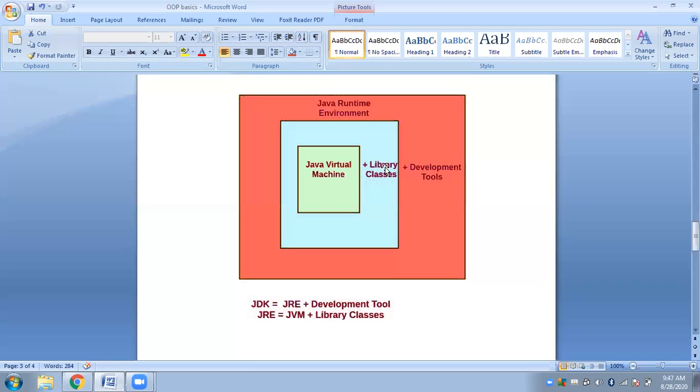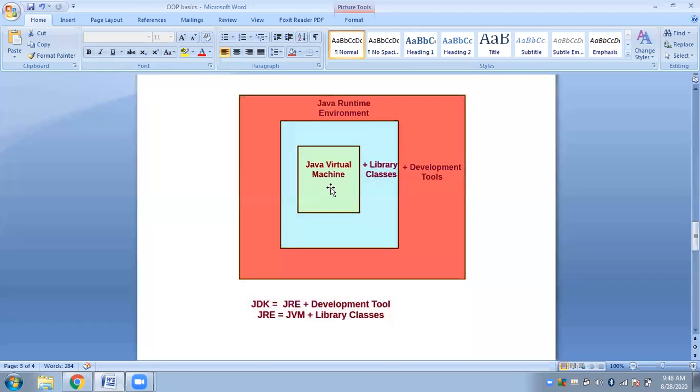Likewise, even in Java there are many predefined functions, or more specifically, as I said, Java is object oriented, so Java stores classes. The Java library has many predefined classes and interfaces. As I said, the JVM only provides the environment on which your Java application will execute. It simply provides an environment.